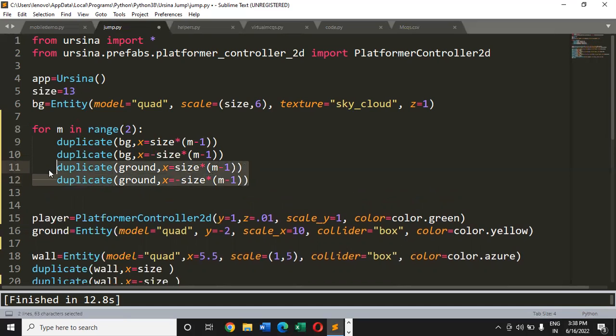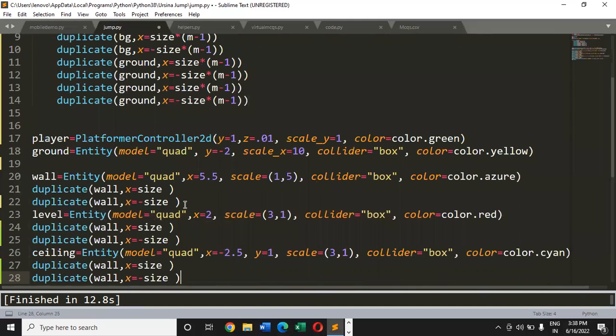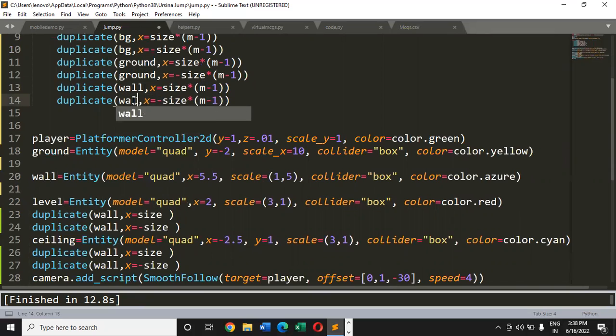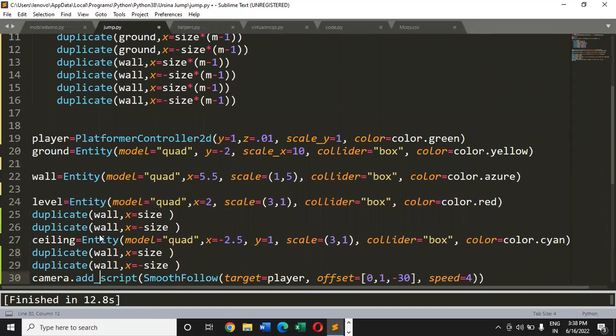Then we can again copy these two lines of code and put them here, and now we have to define the code for the wall. So I'm removing these duplicates from here, and it's time for us to replace this ground with wall. The same thing we'll do here also. We'll replace it with wall. And now there are two more things for which we have to define the duplicates. The second last is your level.